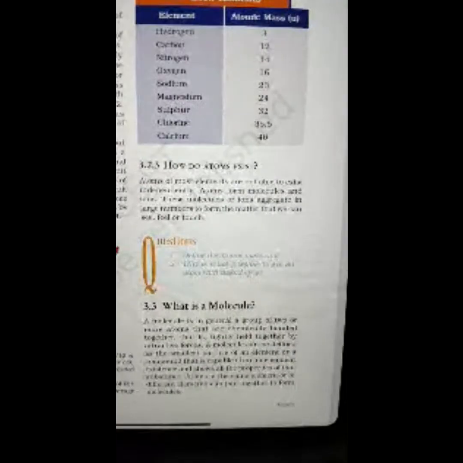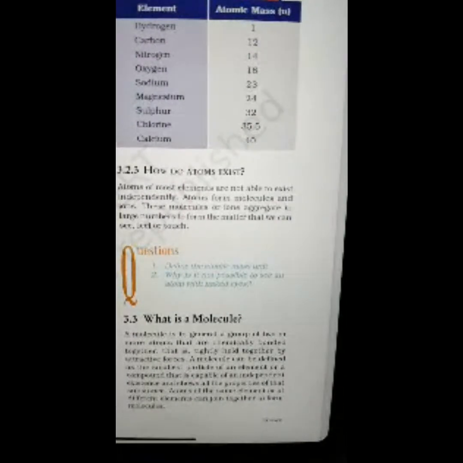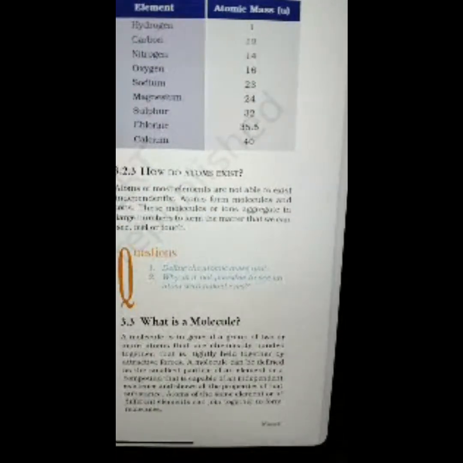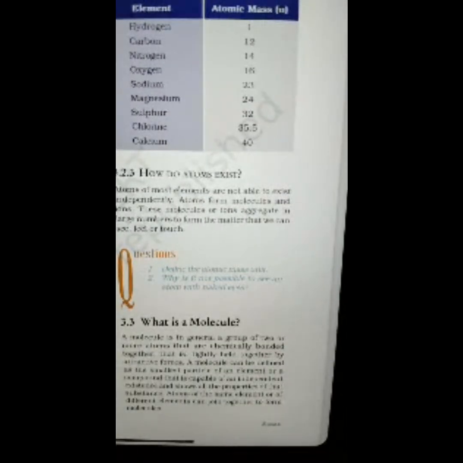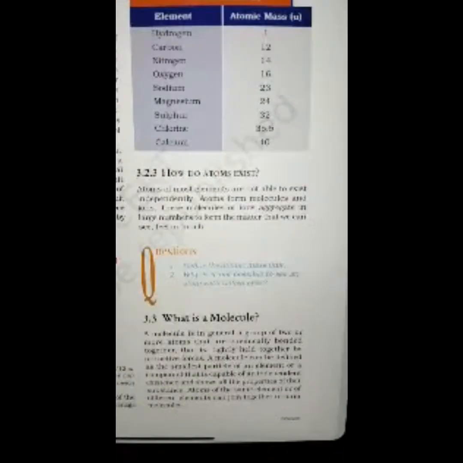Next topic. 3.3, what is a molecule? A molecule is in general a group of two or more atoms that are chemically bonded together, that is, tightly held together by attractive forces. A molecule can be defined as the smallest particle of an element or a compound that is capable of an independent existence and shows all the properties of that substance. Atoms of the same element or of different elements can join together to form molecules.